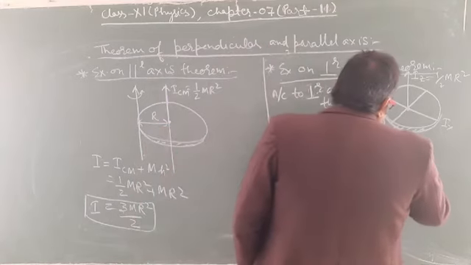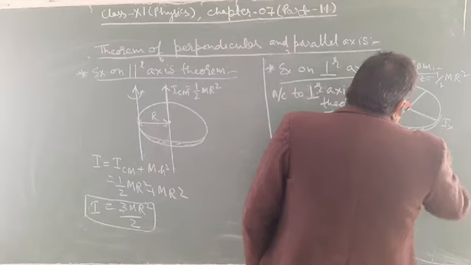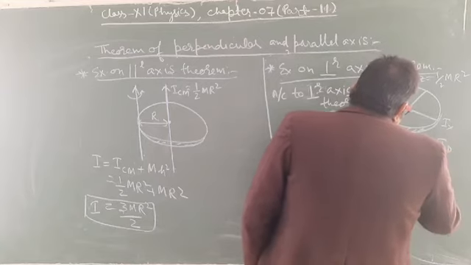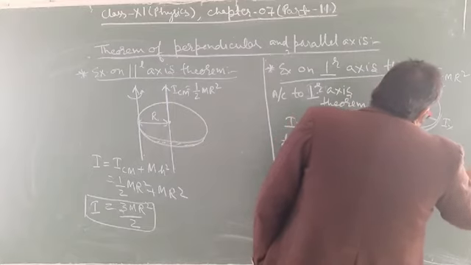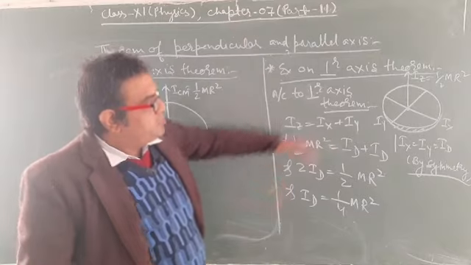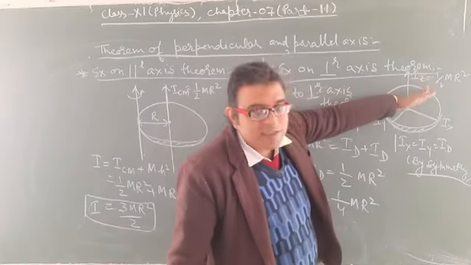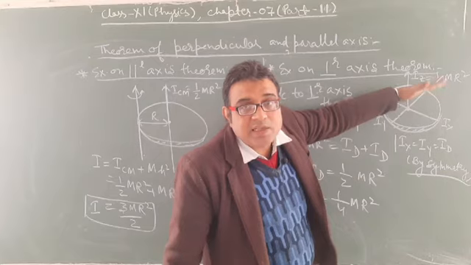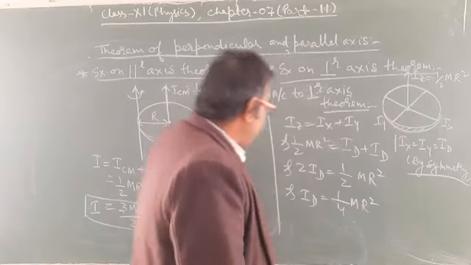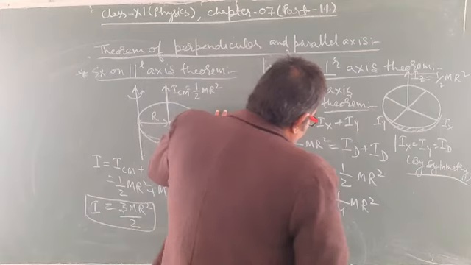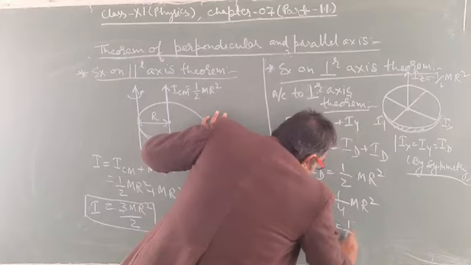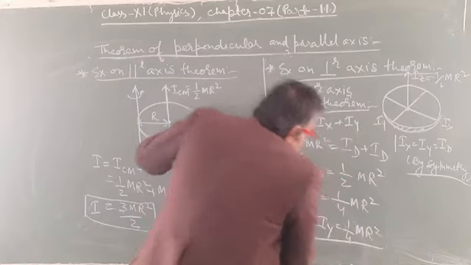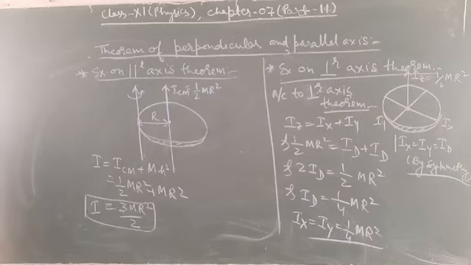You had supposed that Ix is equal to Iy is equal to Id, by symmetry, because this disk is symmetrical about this axis and this axis. So the moment of inertia along this axis and along this axis will be the same. So Ix is equal to Iy is equal to 1 by 4 mr square. So dear students, this is about the parallel axis and perpendicular axis theorems.